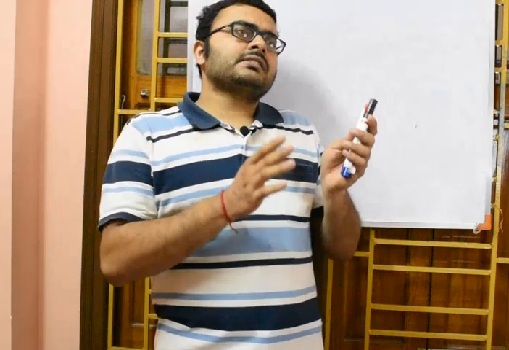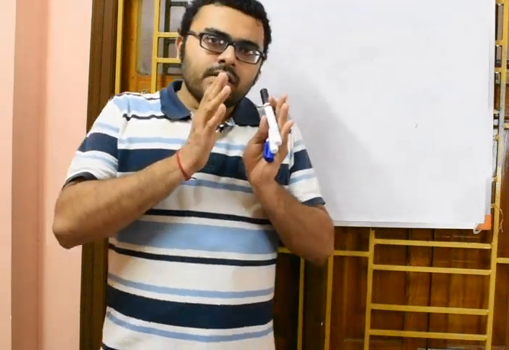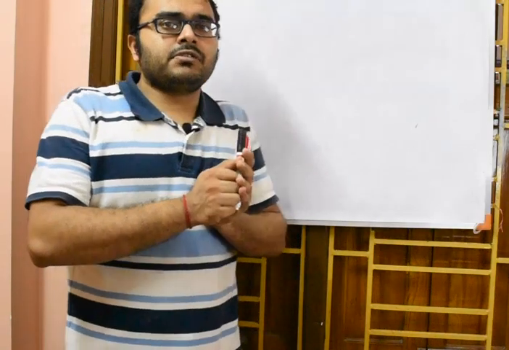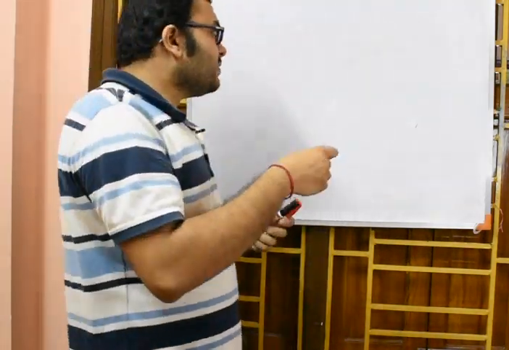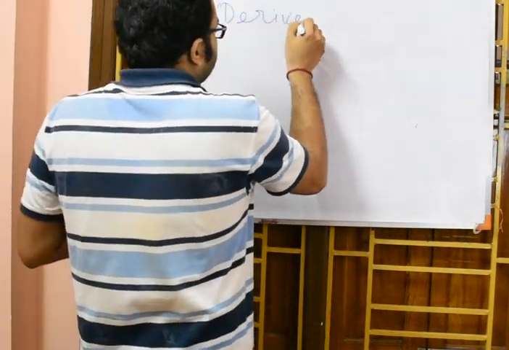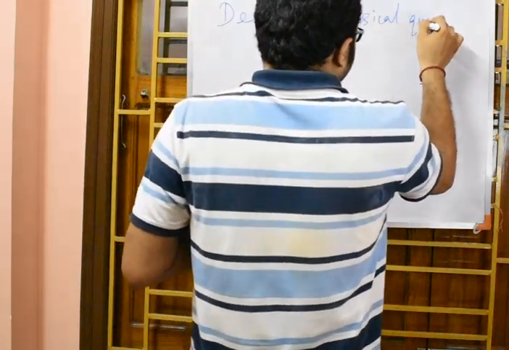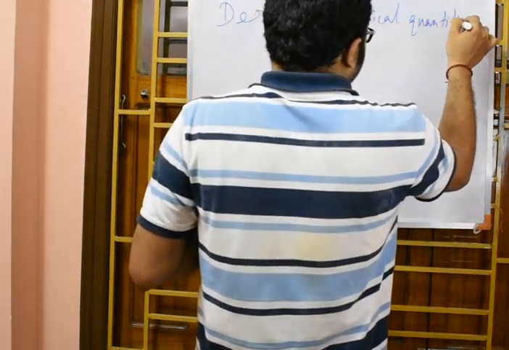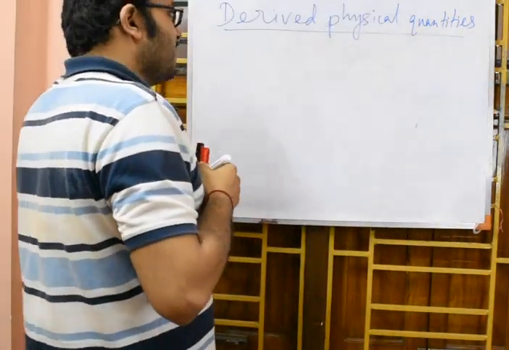Apart from these 9 fundamental physical quantities, all the other physical quantities that you encounter in your daily life belong to the second type of physical quantities, that is derived physical quantity. So we will today start our discussion with derived physical quantities. This is the topic that we are going to start.